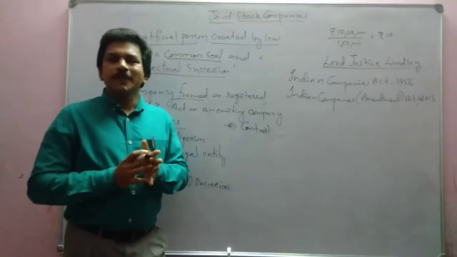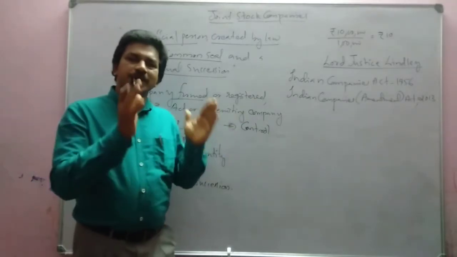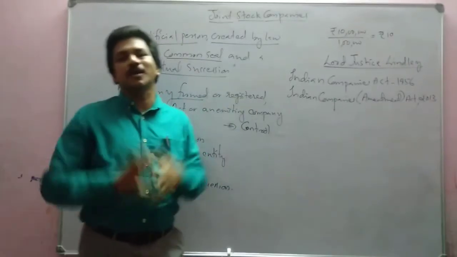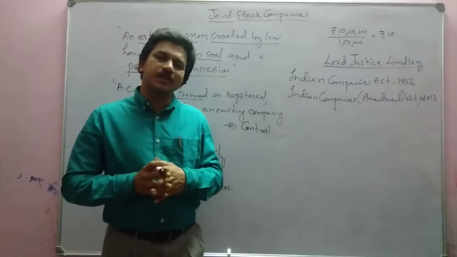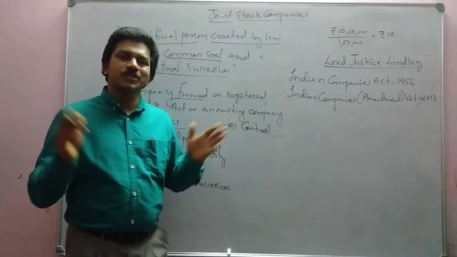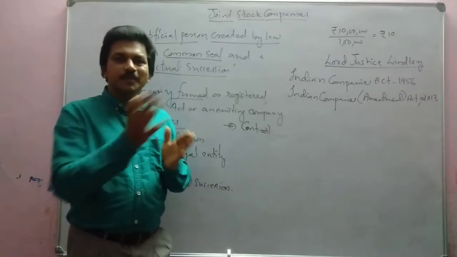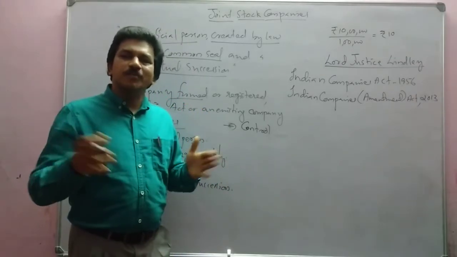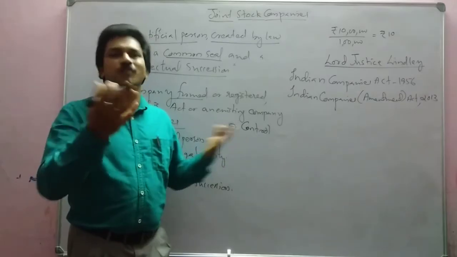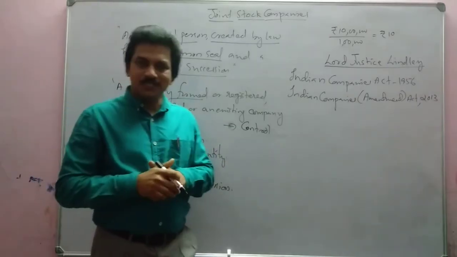Normally, this board of directors will include a person who will be considered the chairman of the company. Who will normally become the chairman? The one who purchases a larger number of shares. How can he become the chairman? Because the person who has more shares will have more votes. He can vote for himself, isn't it?